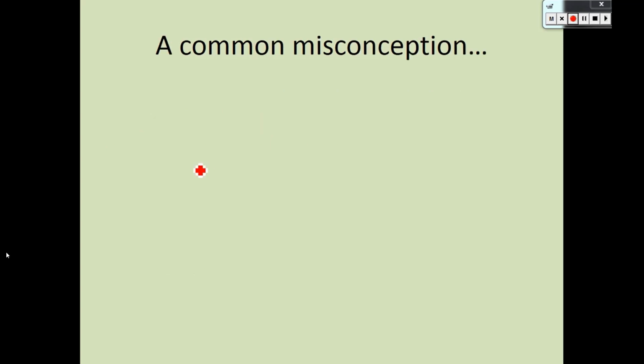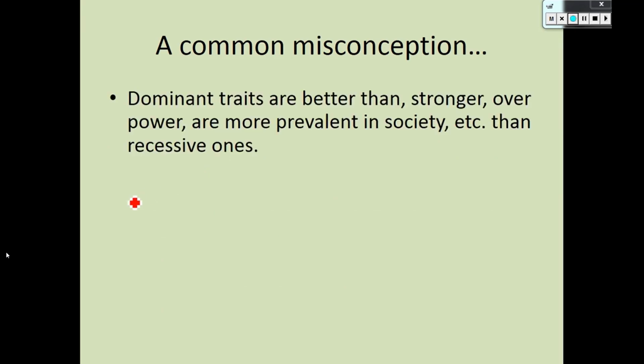So I do want to state right now that there's a common misconception that dominant traits are somehow better than, stronger, overpower, or more prevalent in society, etc., than recessive ones. This is wrong. This is absolutely wrong. Dominant traits just mean you only need one allele to see that trait. Doesn't mean it's better, doesn't mean it's stronger, doesn't mean that you're more likely to pass it on to your children. If you're heterozygous, you have a 50% chance of passing on the dominant trait and a 50% chance of passing on the recessive trait.